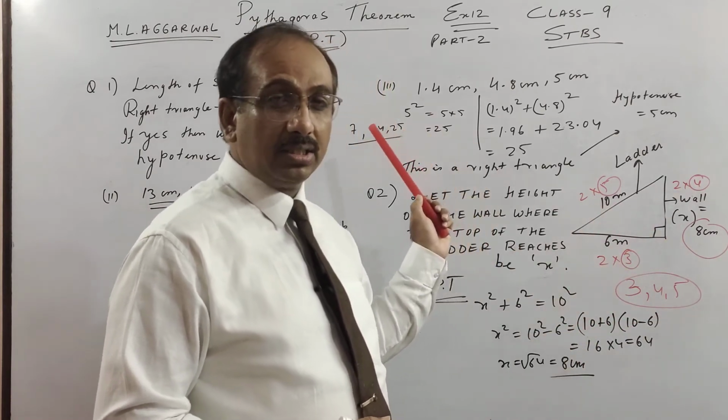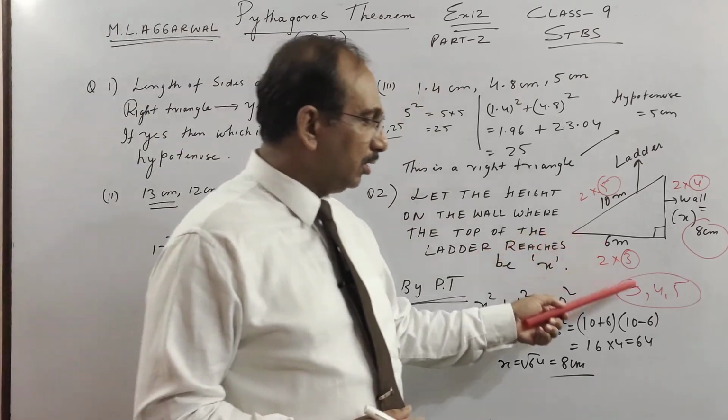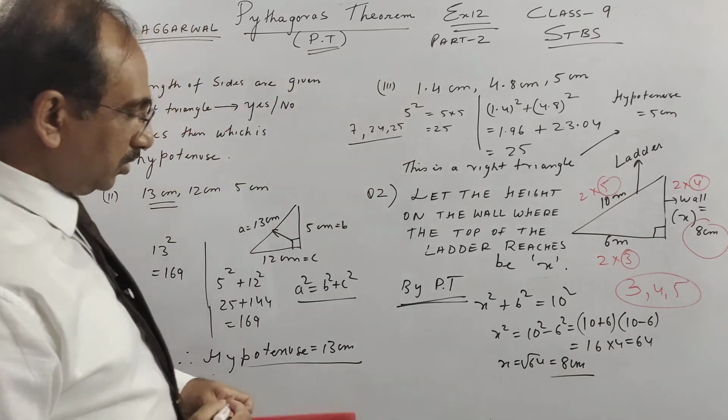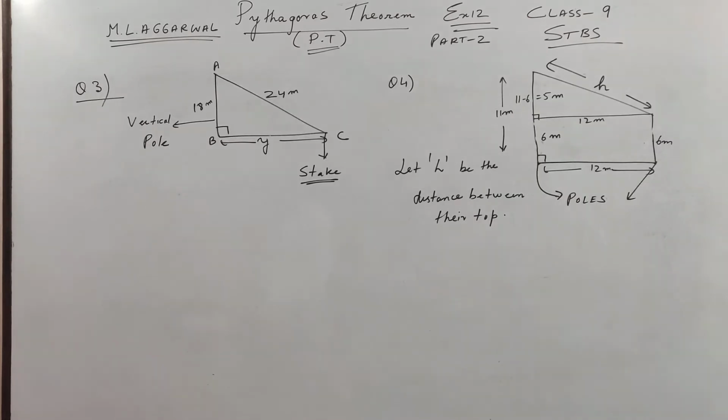Yesterday's table of part 1, you will see, is where we get 3, 4, 5. So generally I'll try to show you each question where we get a nice answer which is a multiple of a Pythagorean triplet or the Pythagorean triplet itself. Let us see the last 2 questions for this session.